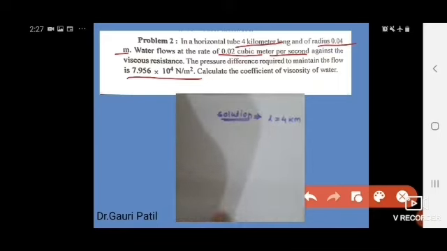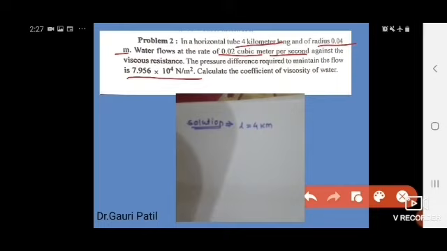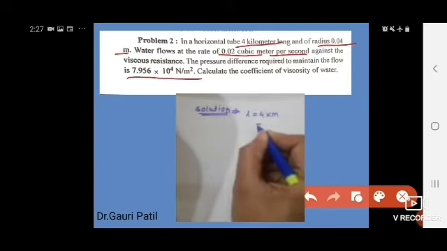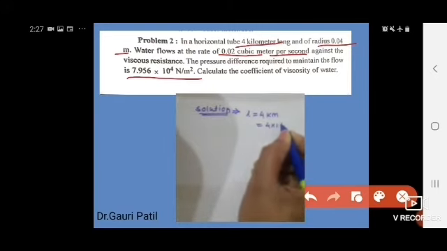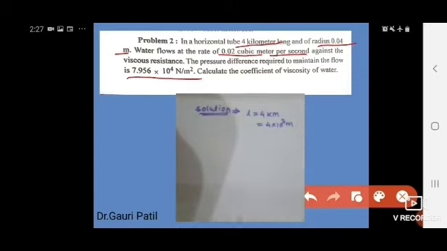If L is 4 kilometer, then in meter we convert it to 4 into 10 raised to 3.